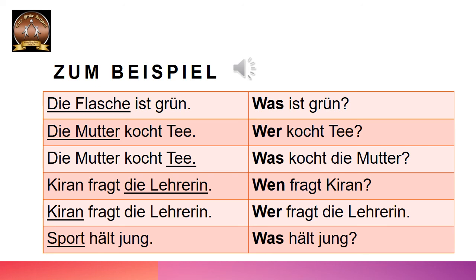Sport hält jung. Sport hält jung means sport keeps us healthy. Sport keeps us young. Jung means young. Now sport is a thing, so we do not have to think in deep. Sport is a thing, so we are going to replace it with was, obviously. So was hält jung? Question mark. That will be the question. Okay, very simple.